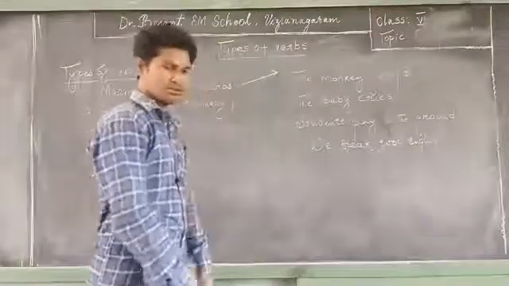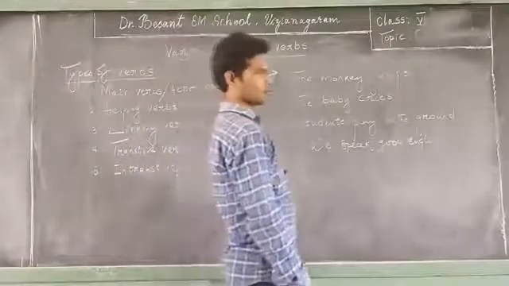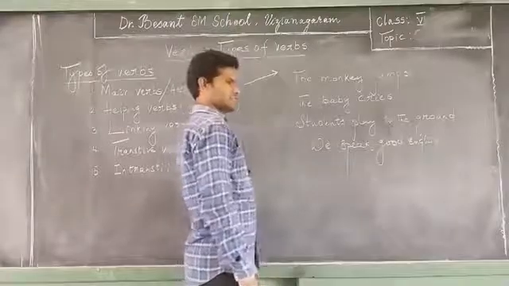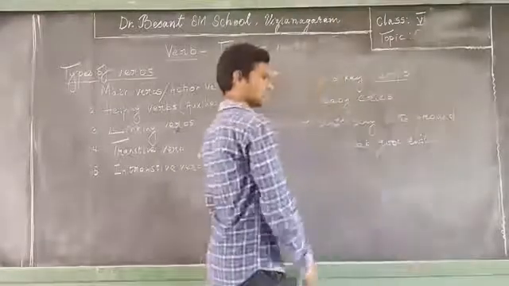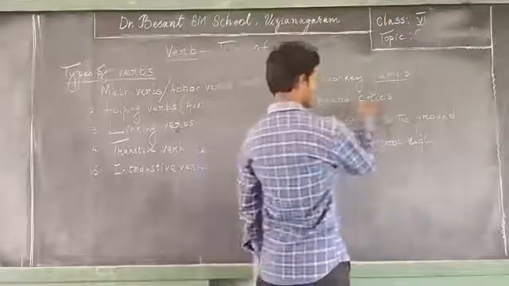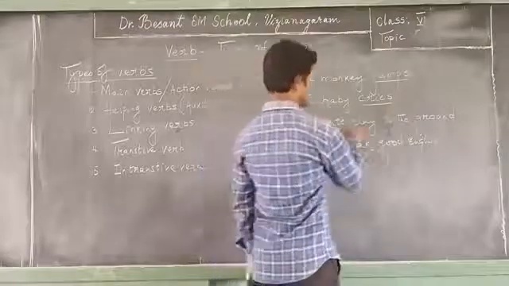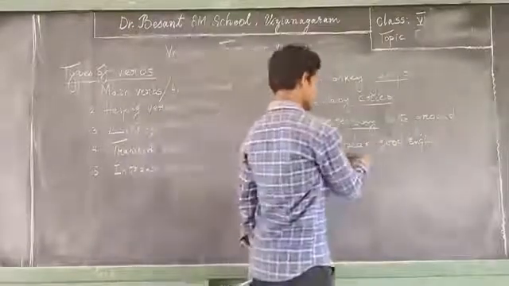Now let's identify the verbs in the following sentences. The monkey jumps. What is the verb here? Jumps. The baby cries. What is the verb here? Cries. Students play in the ground. Play. We speak good English. Speak.